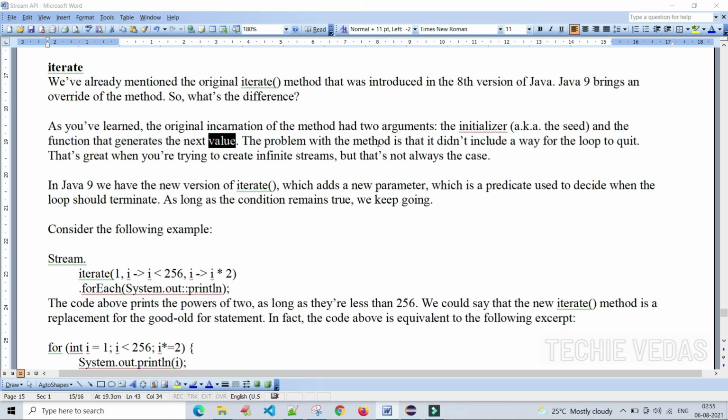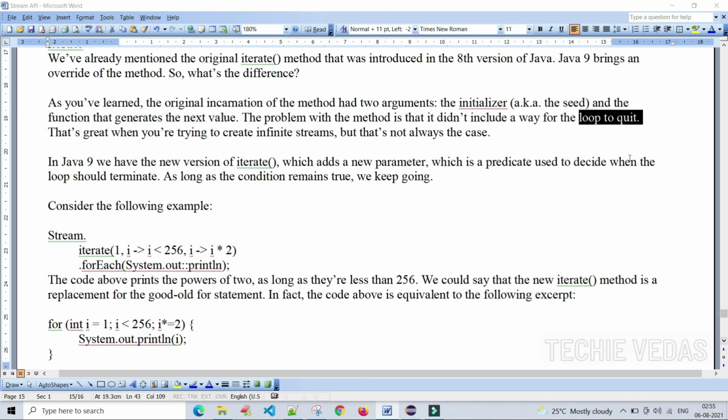The problem with the method is that it didn't include a way for the loop to quit. Yes, there is no loop to quit. That's great when you are trying to create infinite streams, but that is not always the case. So we should include a loop quit variable or loop quit condition.